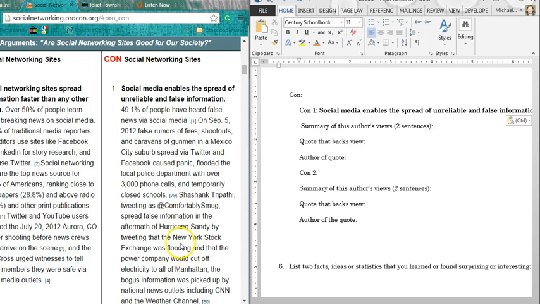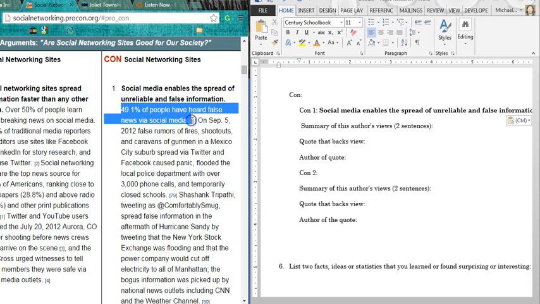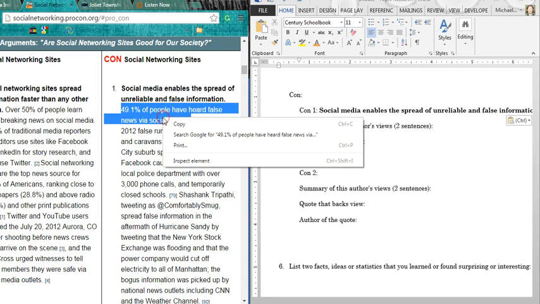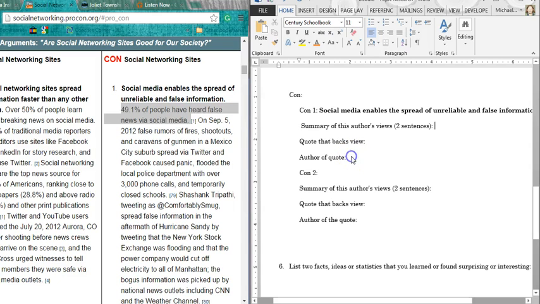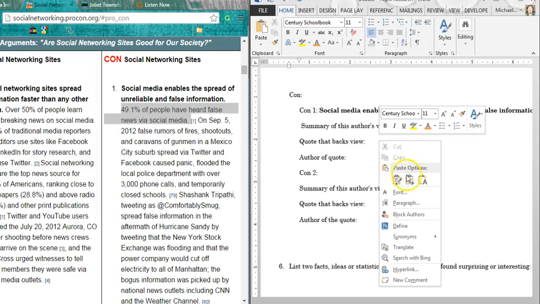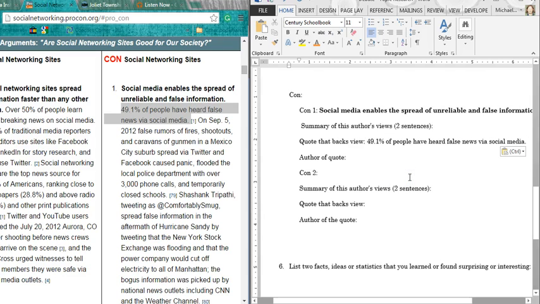If I do find a quote in here that I want, well, I need to find a quote in here that I want. I like this quote. 49.1% of people have heard false news via social media. I'm going to copy that quote. I'm going to copy this because I want it word for word. This is not a summary.